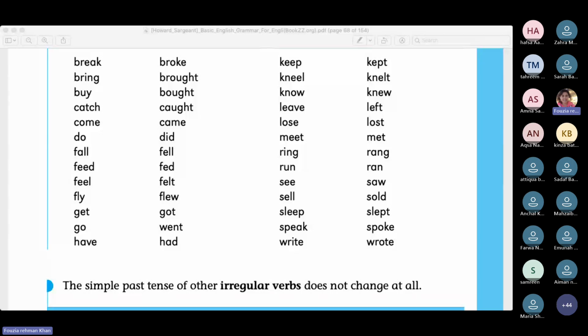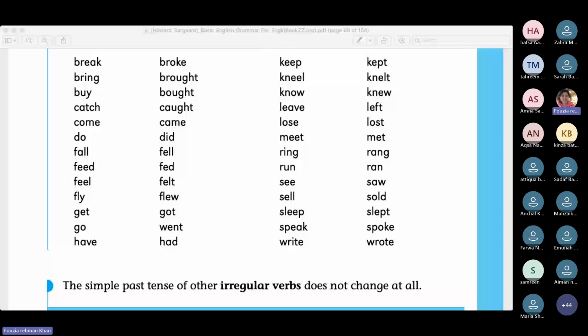You can do it in the chat box, or you can just raise your hand. If even it's in your mind, and if you have made sentences in the mind, you can raise your hands. Okay, Javeria Komal is done. I just need to know how far this is clear to you, the concept of regular irregular verbs. That's why when you will make the sentences, you will be sure that you know the concept. Okay. I left the room. I bought the new bag.